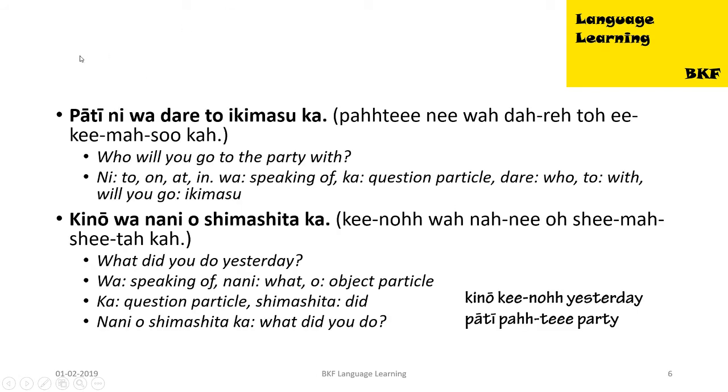Now let's see some examples. Your first example, Pati ni wa dare to ikimasu ka, which means who will you go to the party with. Now let's break down this sentence. Ni is a preposition which can mean to, on, at and in. Wa means speaking of, ka is the question particle, dare means who, to means with, will you go is ikimasu.